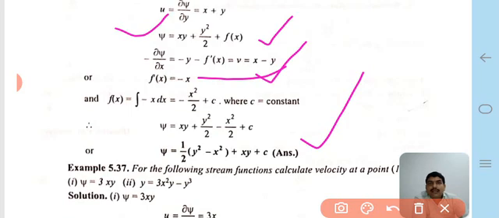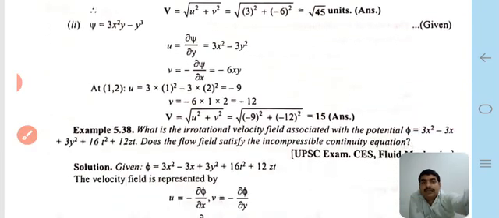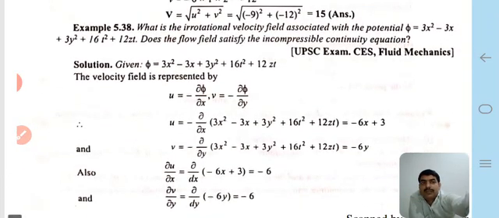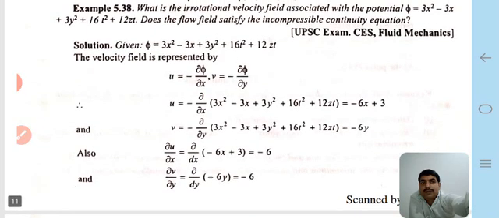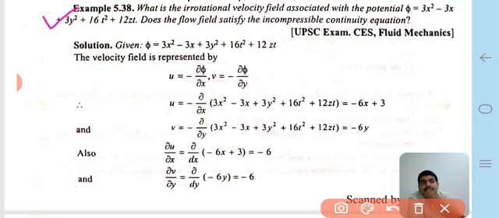Similarly, many types of questions can be solved with the help of stream functions and velocity potential functions. Now we come to important questions asked in the UPSC exam, CES, fluid mechanics.